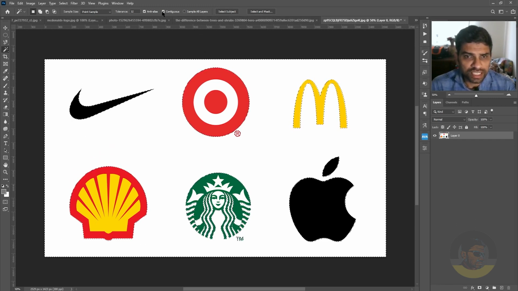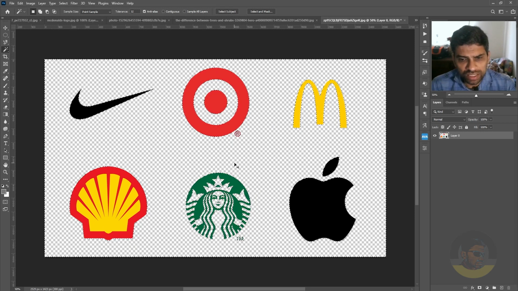If I uncheck this, it will select all the white color within all of the image. So if I click anywhere on the white color, notice how the white inside the red circle and this logo is also selected. So now if I press the delete key, white color from the entire image is gone. So once again, magic wand tool comes to the rescue.